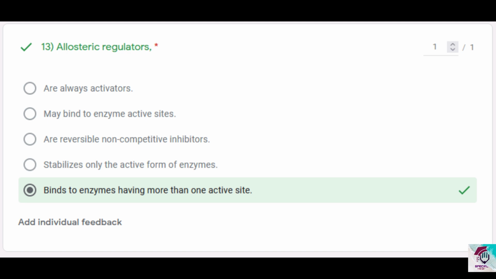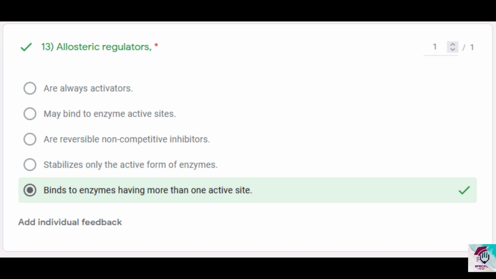Third option, reversible non-competitive inhibitors. This is what most of y'all have selected as the answer again, and it is incorrect because allosteric regulators are not only inhibitors. They may be activators or may be inhibitors. But the thing is, their function is like reversible non-competitive inhibitors.